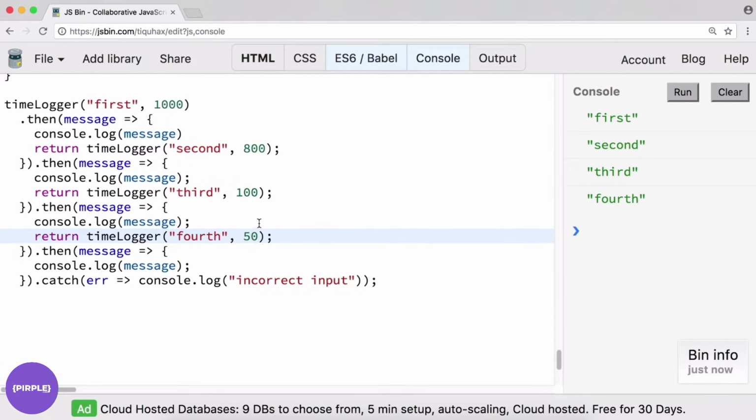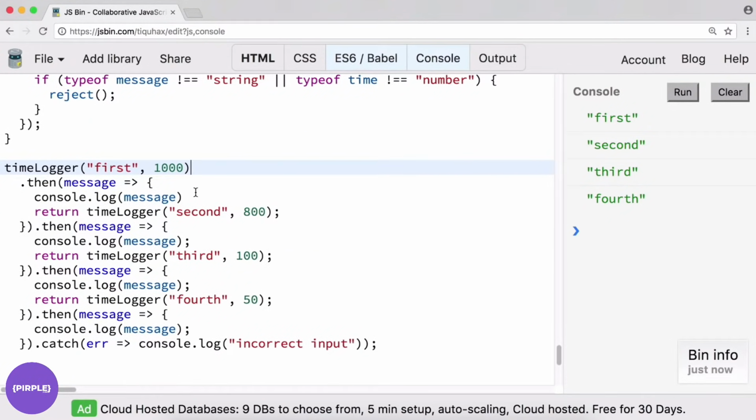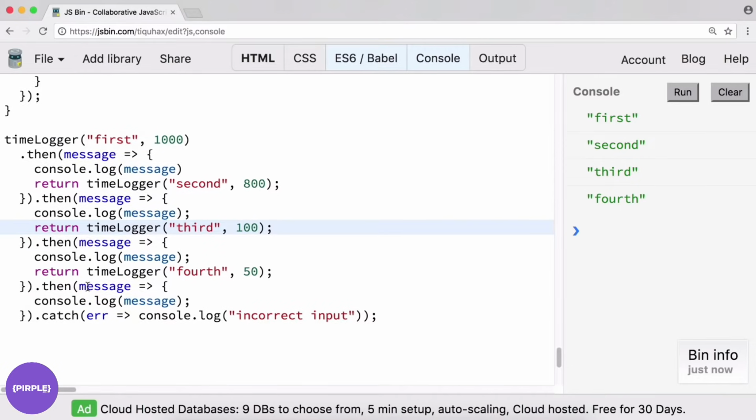Just to do a double sanity check, we should get third, and then pretty close afterwards we should get fourth, even though the time is less. Yeah, cool. So it makes sense if you look at it this way, right? We initially invoke the function, which itself returns a promise. We console log the message, and then we return another promise, which we then wait for, and down the line. We could chain this as many times as we need to, and we're just invoking the function over